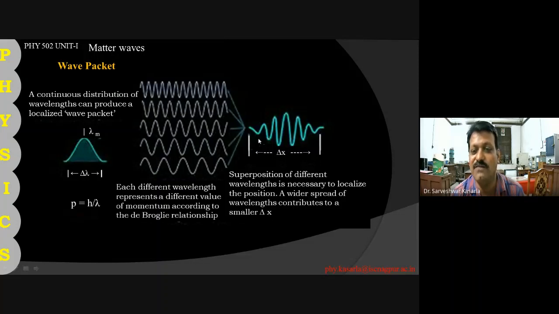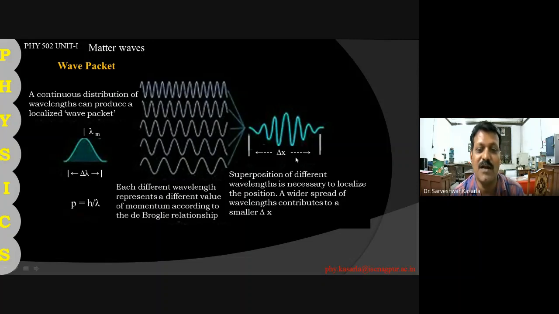So if this is wider, then this will be small. Delta x is the length of this wave packet, the small change in displacement. Here lambda m is the peak wavelength, and this is delta lambda.